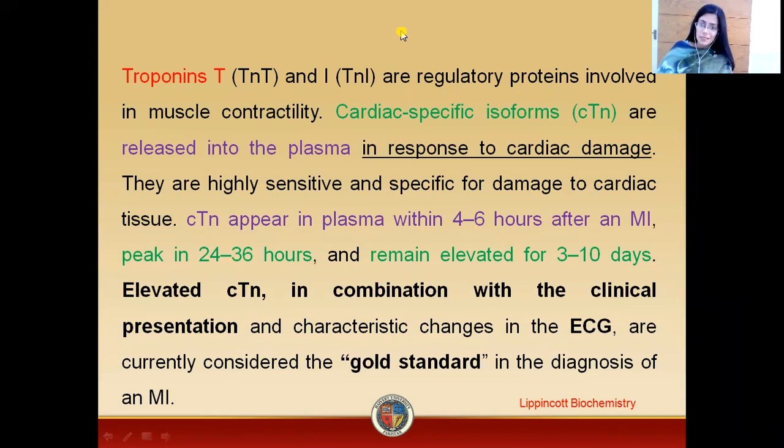From the whole discussion, we can conclude that the level of these enzymes, the level of these isoenzymes, can be used for the diagnosis of certain diseases.